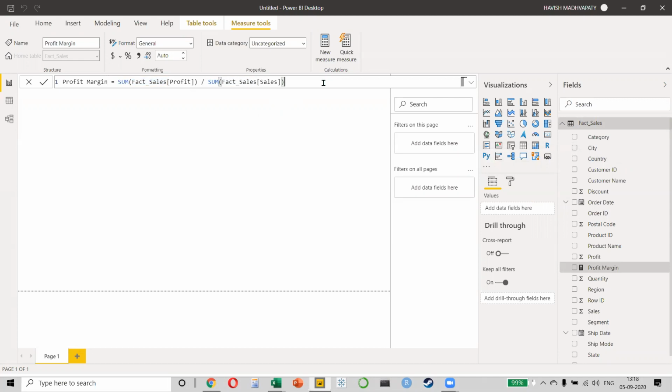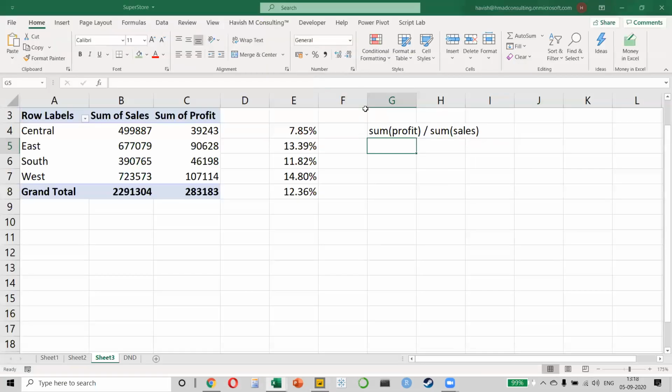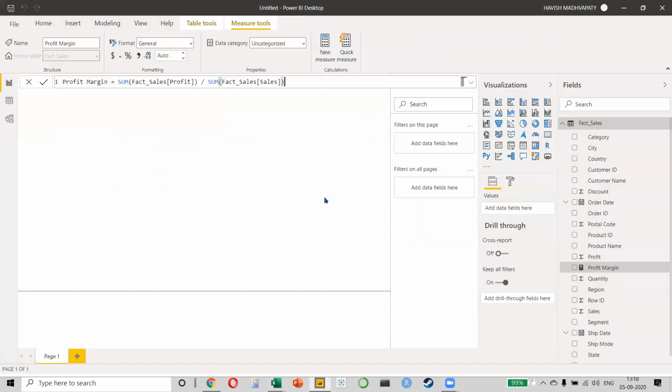Now, a lot of you would be wondering, okay, you have written the formula and we agree with the formula that you have written, but where is the result? Like, where is this 12.36%? Now, this is where DAX is very smart. What DAX does is, DAX does not do the calculation unless and until we are using it.